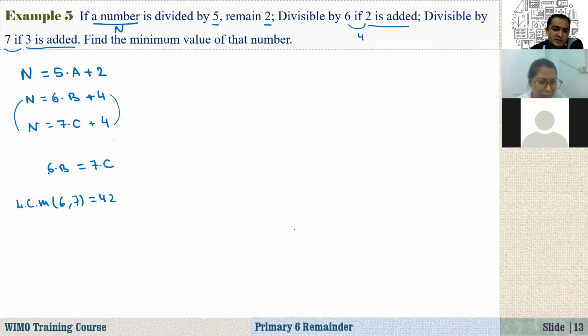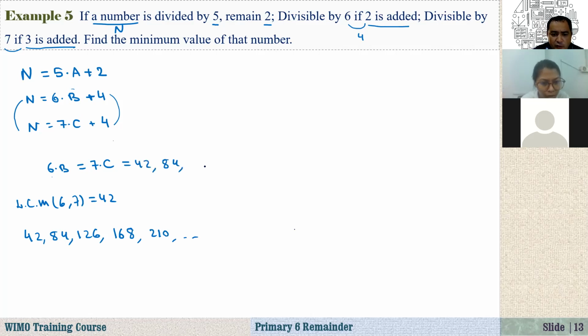So what numbers are divisible by 6 and 7? These numbers: 42, 84, 126 (multiplied by 3), 168 (multiplied by 4), 210 (multiplied by 5), and so on. So this part is either equal to 42 or 84 or 126 and so on. But if I check these numbers to see which satisfies the condition, this doesn't work, this doesn't work, this doesn't work.